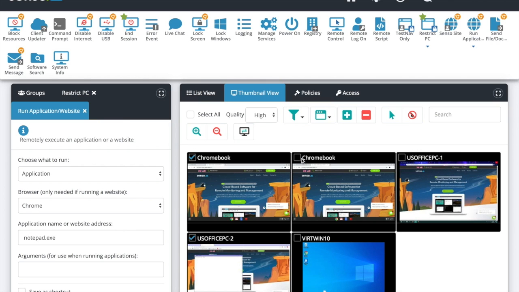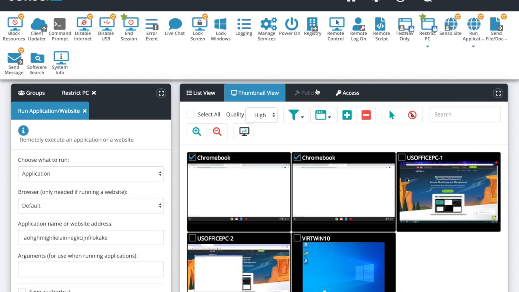Now, Chromebook's a little bit different. You can run extensions on there. They all have extension IDs. You just save that extension ID over here as a shortcut, something like Google Docs, and you can open up extensions on those Chromebooks. You'll see right here, all I've done is copied and pasted that extension ID, saved it as a shortcut over there, and I can help those kiddos when they need some additional help. I don't know how to open up Google Drive. I can't get into my email. How do I get into Sheets? How do I open up all these different items that they have?